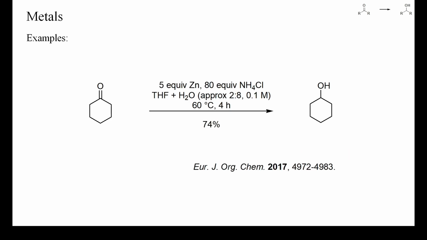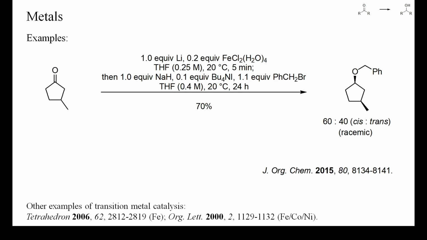In this more recent example, cyclohexanone was reduced by zinc in the presence of ammonium chloride as proton source. Unfortunately, a large excess of both zinc and ammonium chloride was used, and it isn't clear if this could be avoided by further optimization.